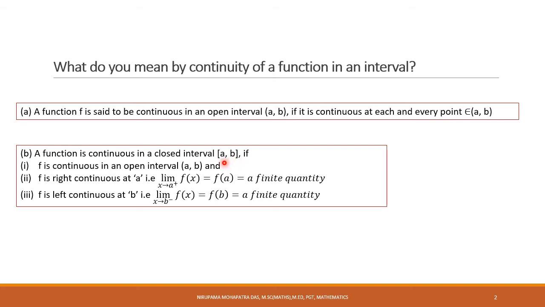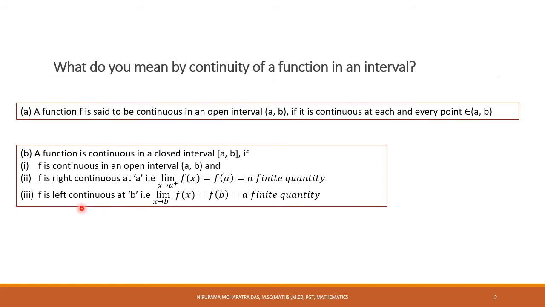So a is the lower limit of the interval and b is the upper limit. Whenever we say f is right continuous at the lower limit a, it means limit x approaches a plus f(x) equal to f(a), which is a finite quantity.